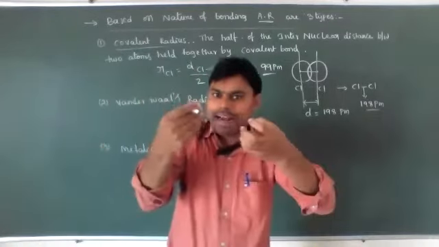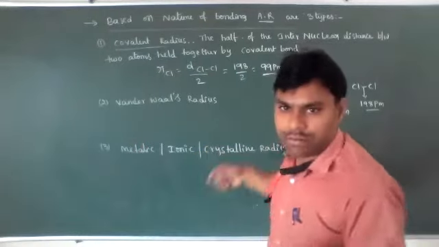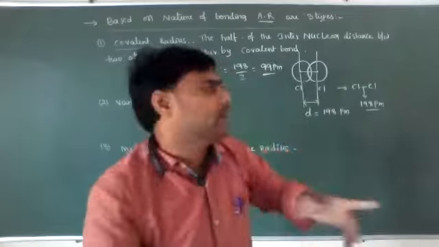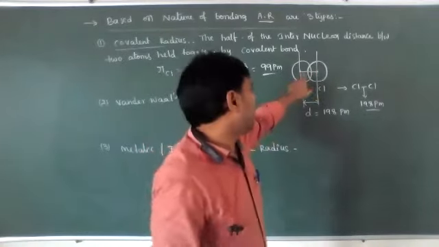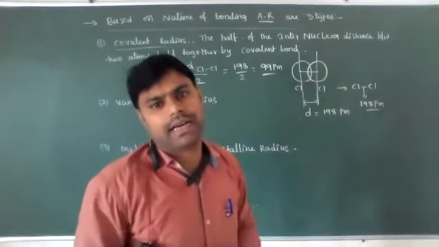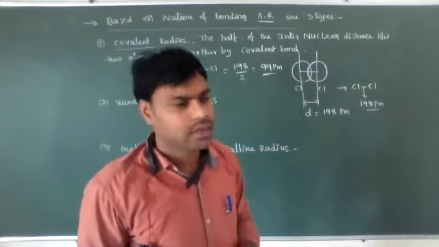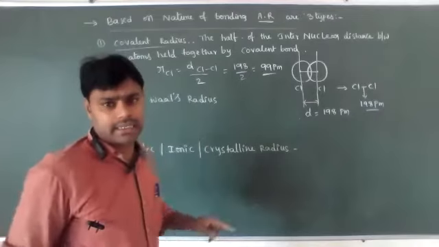How is a covalent bond formed? By the overlapping of atomic orbitals. One chlorine p orbital overlaps with another chlorine p orbital. Okay, students, so that half distance is known as the covalent radius.